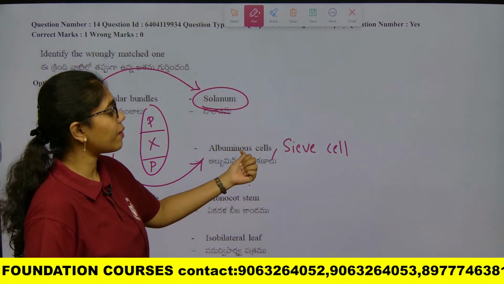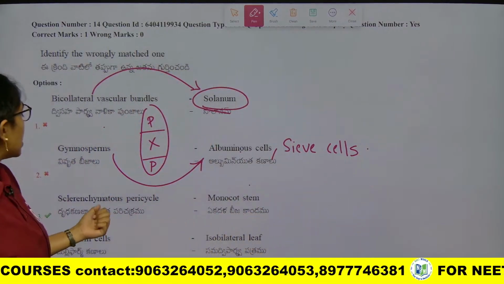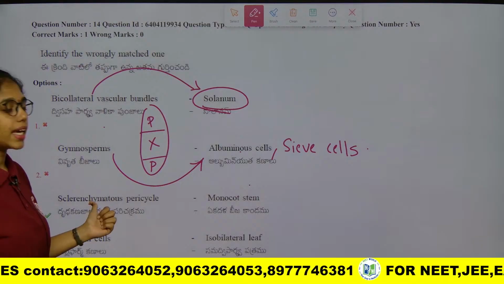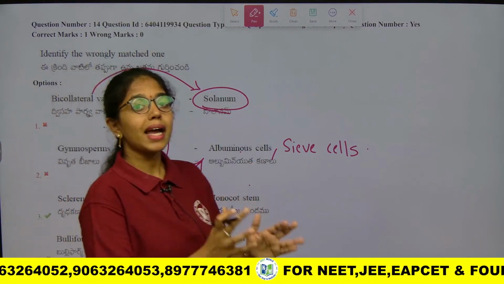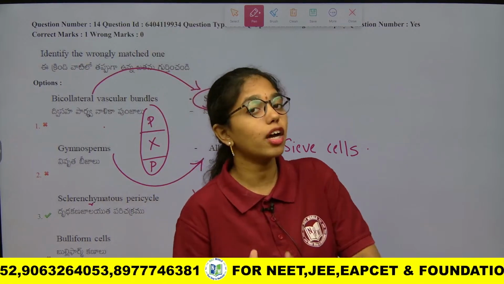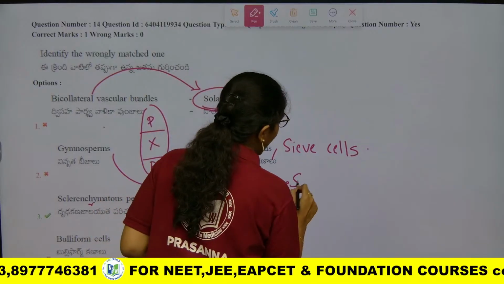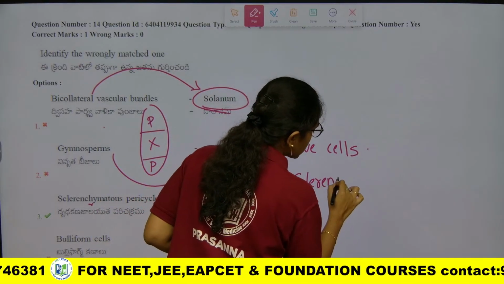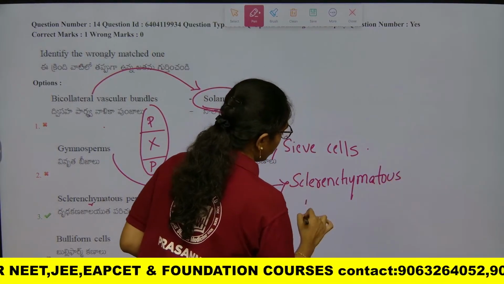Third, sclerenchymatous pericycle is not observed in monocot stem. Sclerenchymatous pericycle you will see in dicot stem. In monocot stem you will see sclerenchymatous hypodermis.